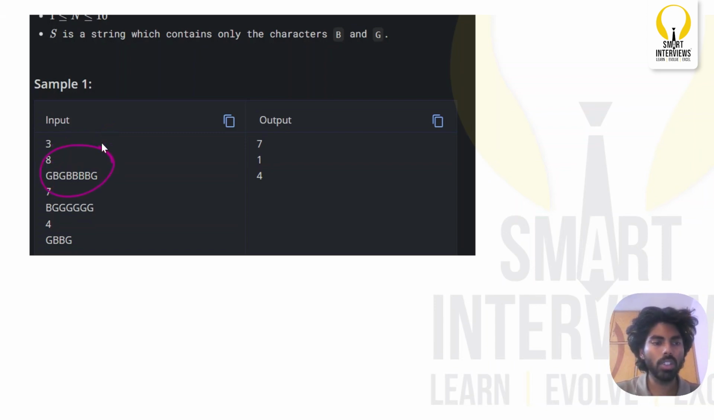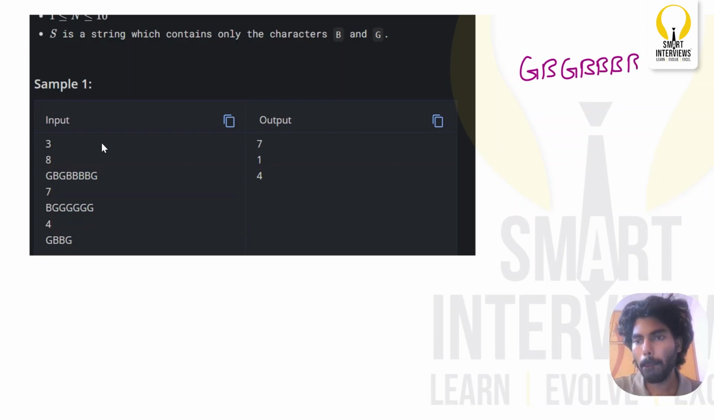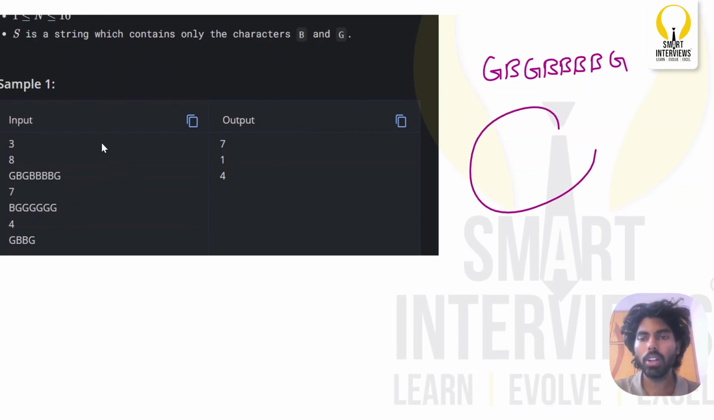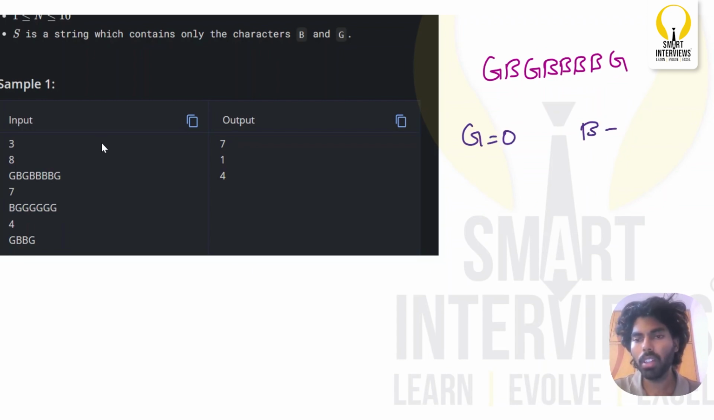Okay, so let us see the first one. Let me write it down. First we have one girl followed by one boy, and then one girl followed by four boys. Okay, and then one girl. So for the first test case, the answer is 7. Let us see how. So in order to track the number of boys and the number of girls who have already entered into the bar, we will try to maintain two variables. Okay, one is G, which is nothing but the number of girls, and one is B, which is nothing but the number of boys.